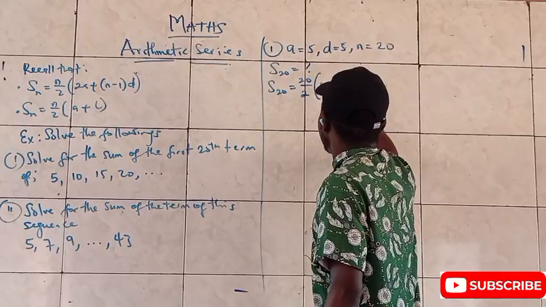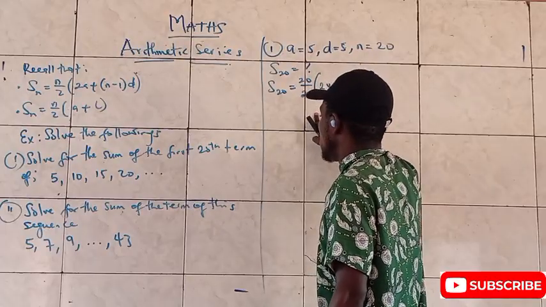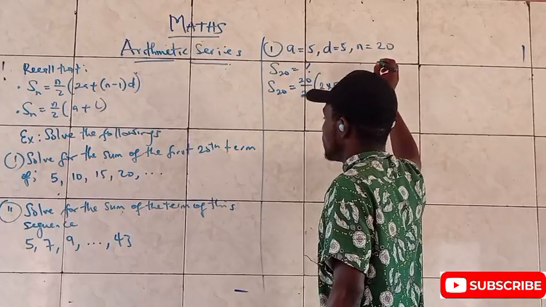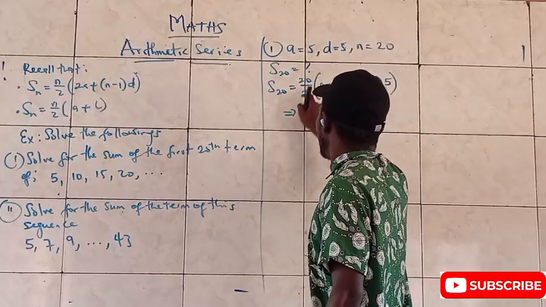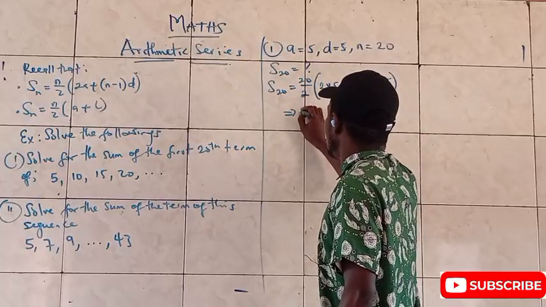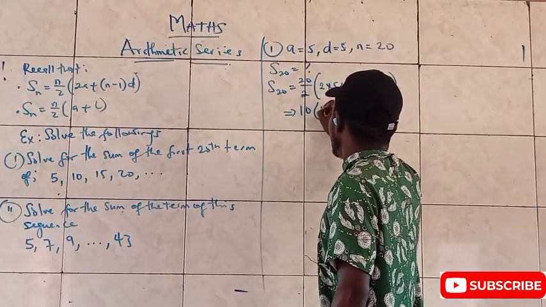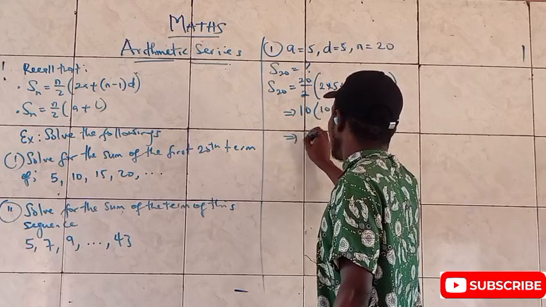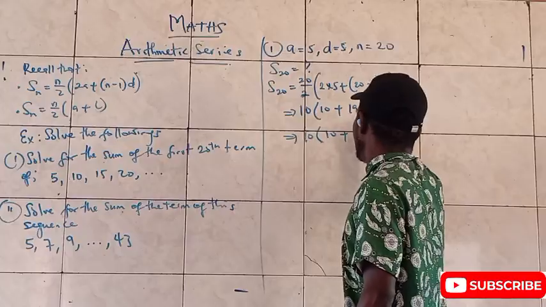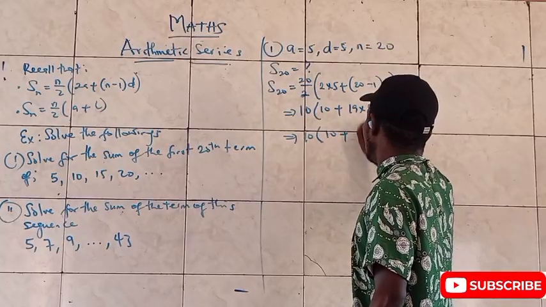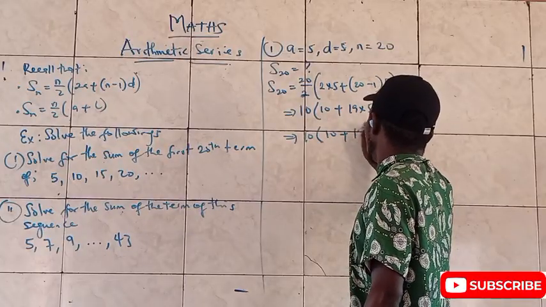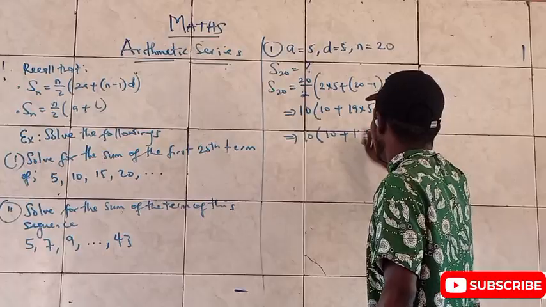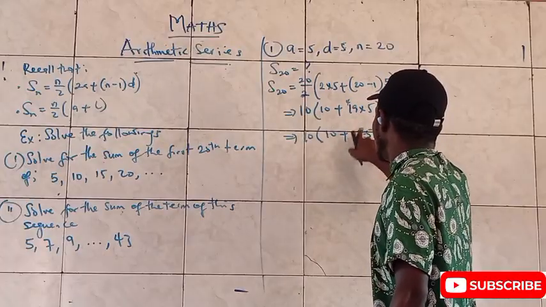then 2 times 5, 20 minus 1, bracket d. What is my d? My d is simply 5. Close the bracket. So what do I have? 20 over 2 is what? 10. 2 times 5 is 10, plus 19 times 5. And that will give us 10 open bracket, 10 plus this is 45, 19 times 5 is 95.